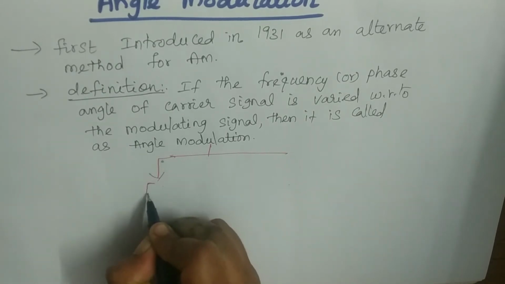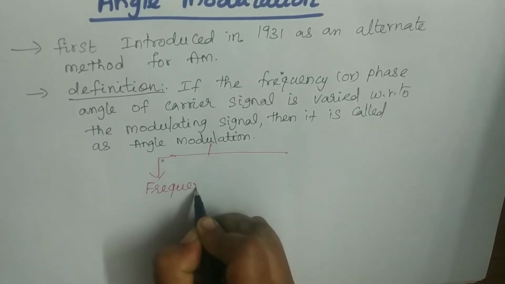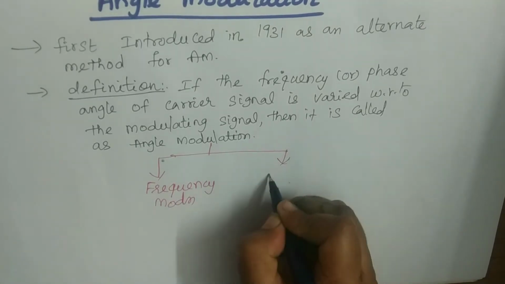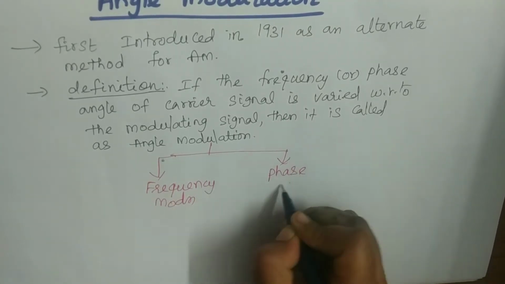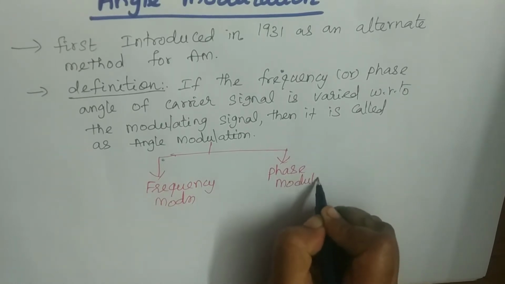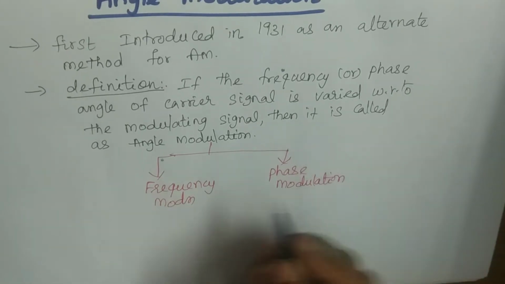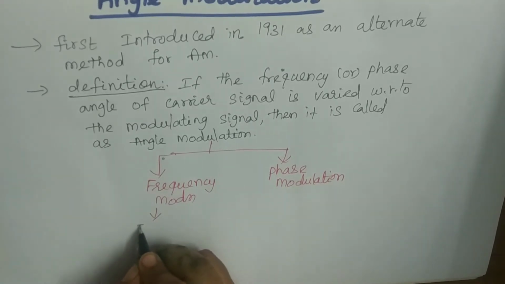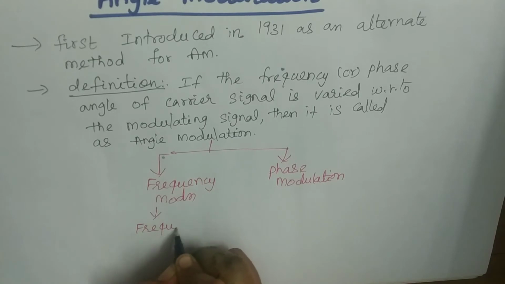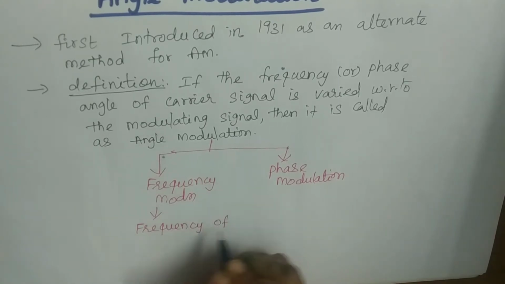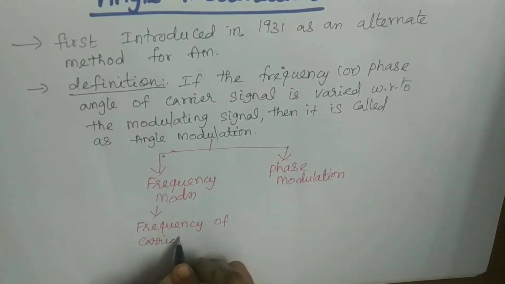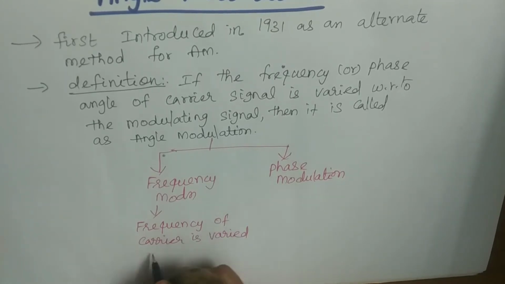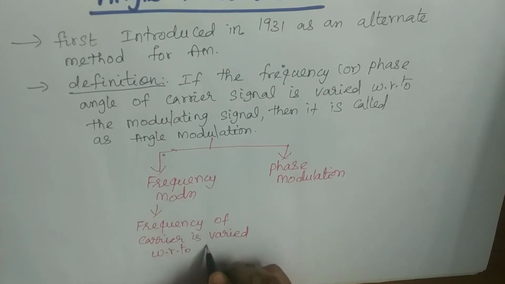One is frequency modulation, the other is phase modulation.